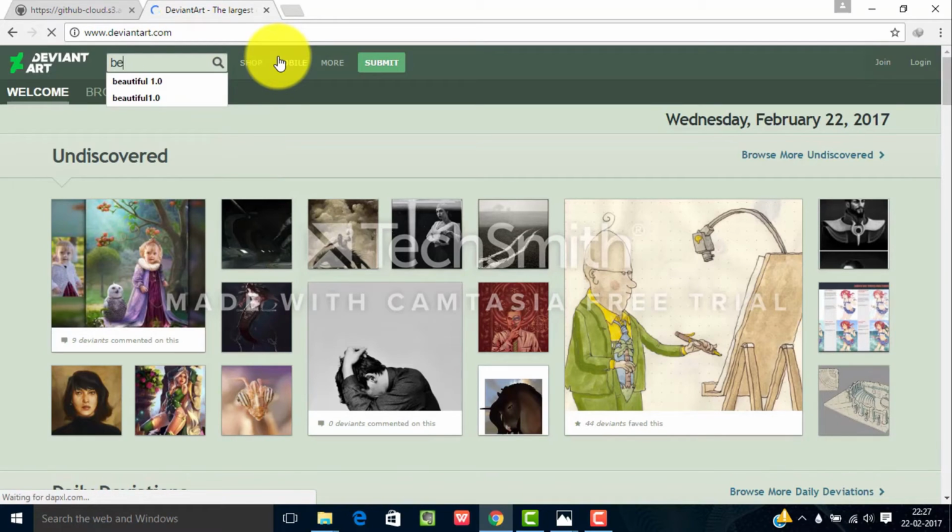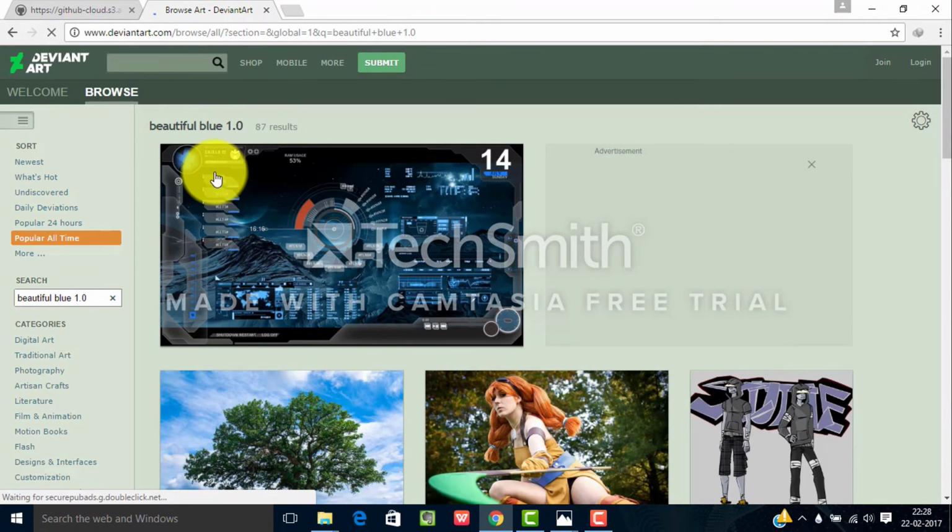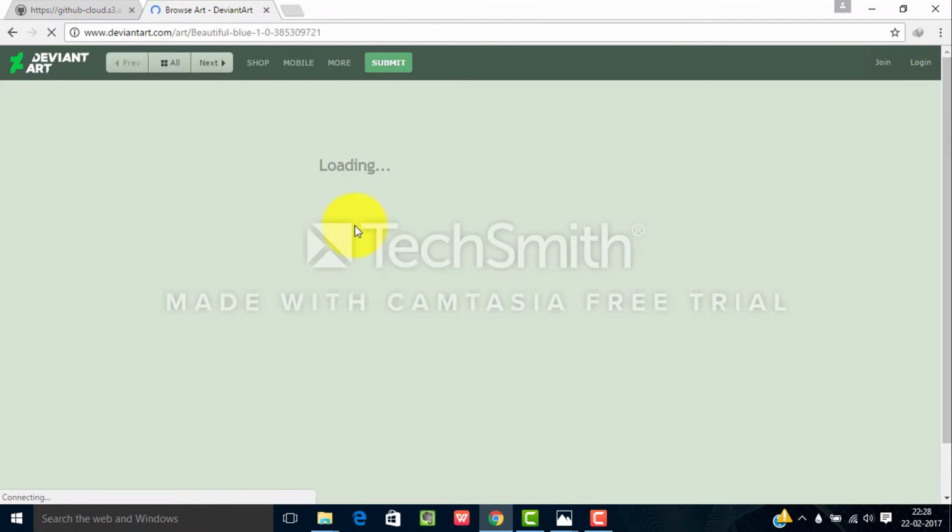Type beautiful blue. Beautiful Blue 1.0. Sorry guys, it's not BLU, it's BLUE. So search it. Here you can see Beautiful Blue 1.0. Click here.